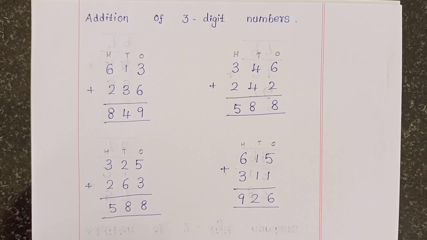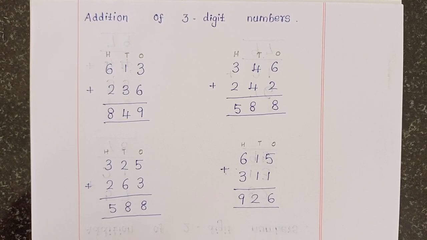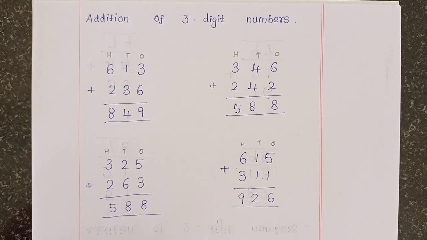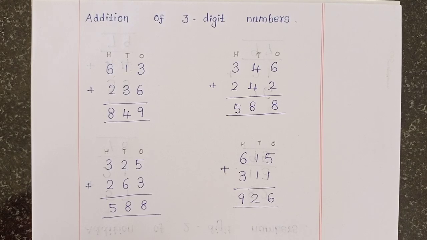All of you write neatly, say and write. Okay. Addition of 3-digit numbers.